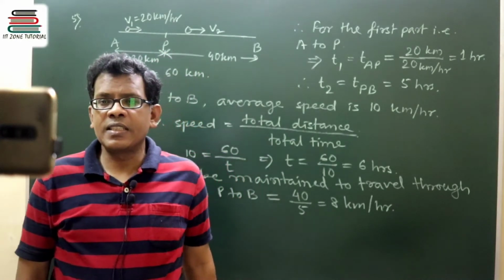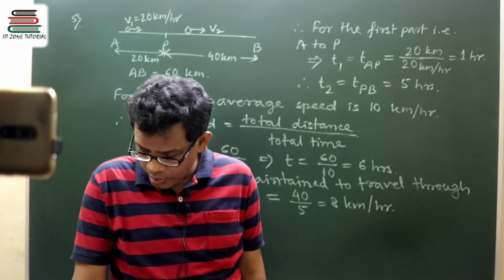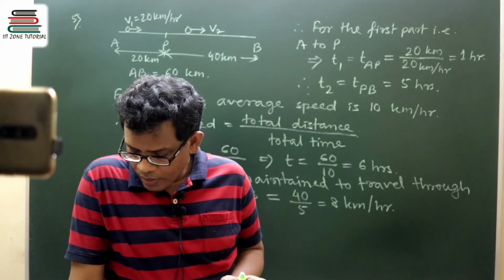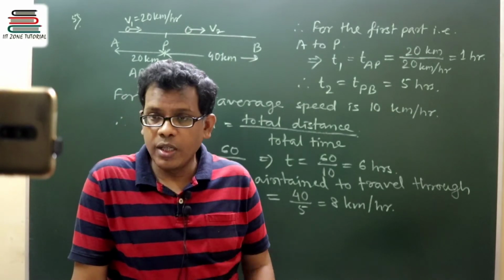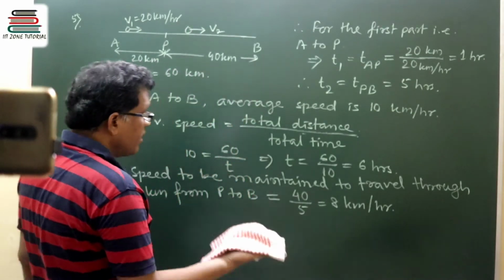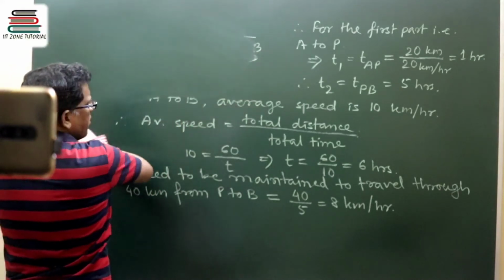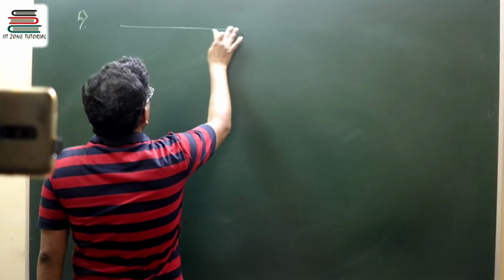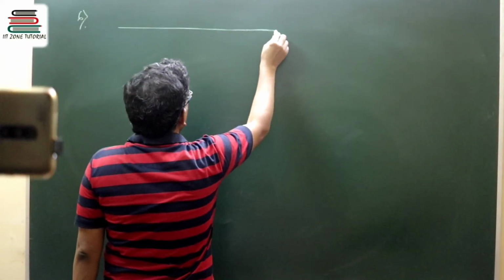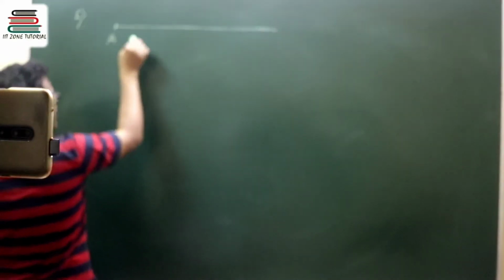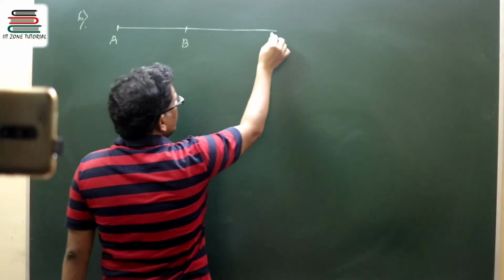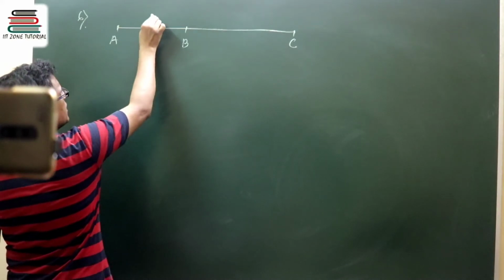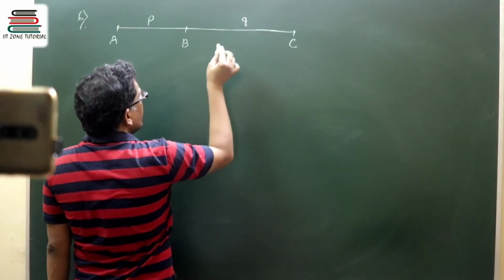P is some distance, Q is another distance. They are not equal, that's why they have been denoted by two different terms. But these two distances are covered in two successive equal intervals. So this is question number 6. Let this be point A, this is point B, let this be point C. So if this distance is P, this is Q.